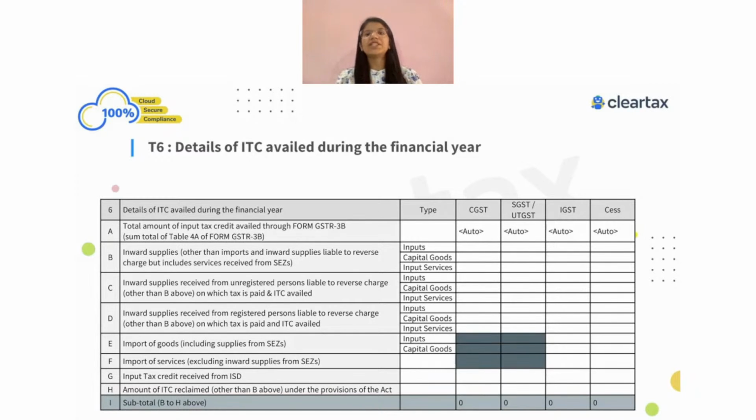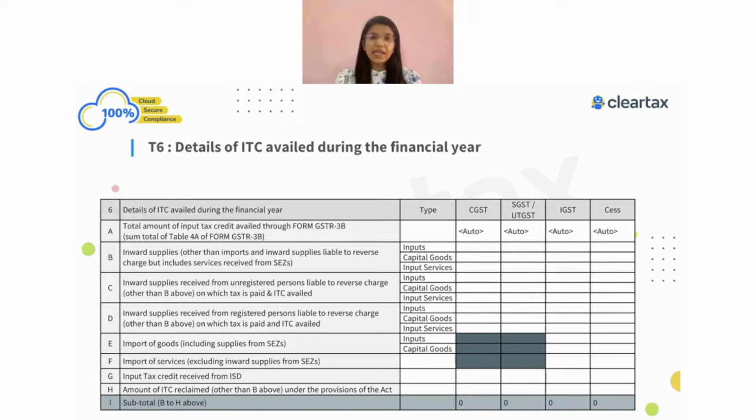While we are filing GSTR-9 for FY 2021-22, it's not relevant because that change was made from the August 2022 return period. So we're not going to refer to that change. Ultimately, when we look into the 3B form, we have 4A, which is related to the entire ITC claimed part, 4B, ITC reversal, and 4C, net ITC. Now, when we look into table number 6A,